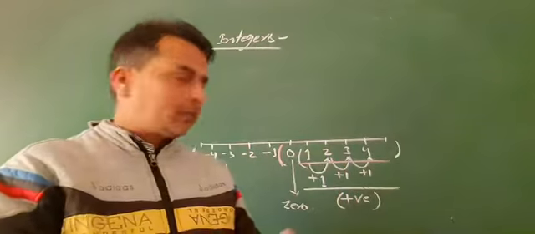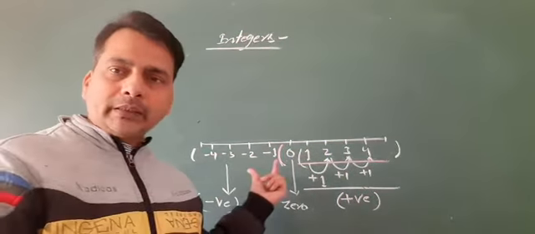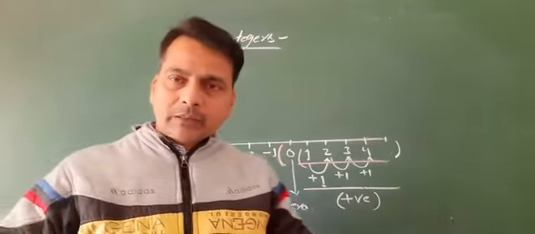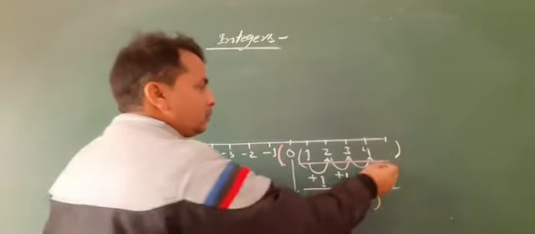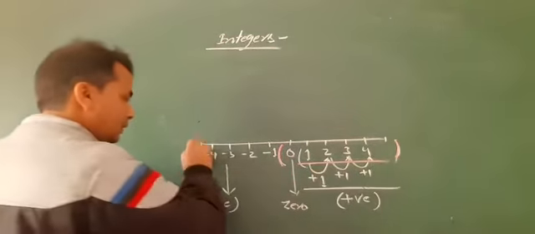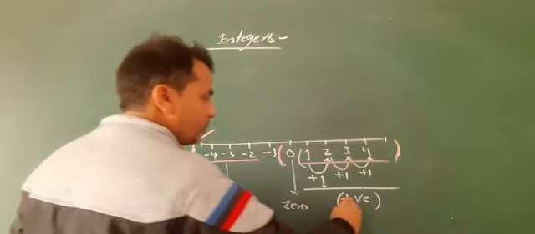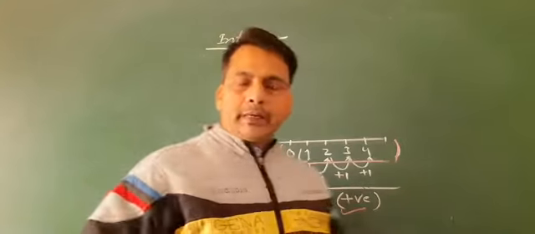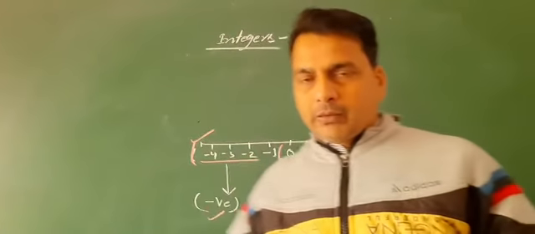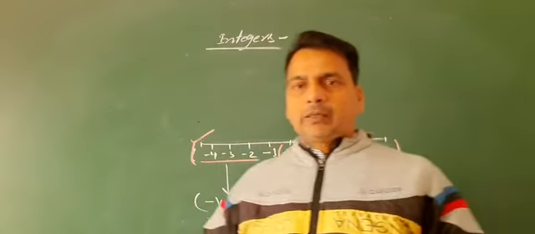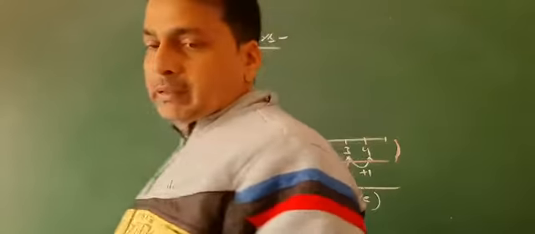All the whole numbers included with negative numbers, or in other words, positive, negative and 0, a group or set of the positive, negative and 0, are called the integers.